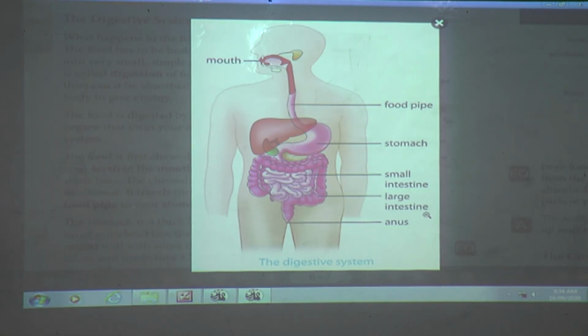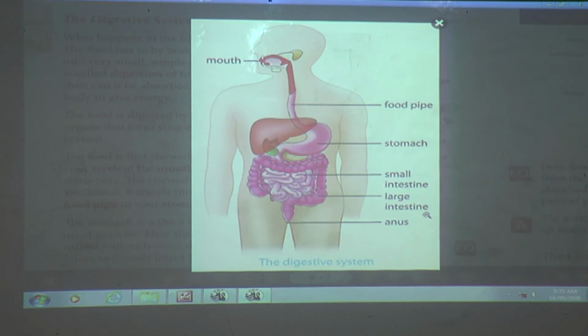First, the food is chewed well by your teeth in the mouth, and the digestion starts here. From where? From the mouth. The chewed food is swallowed, means slowly we send it through the food pipe, and it travels through the food pipe to your stomach. Where does it go? Just now I have shown you, to the stomach.